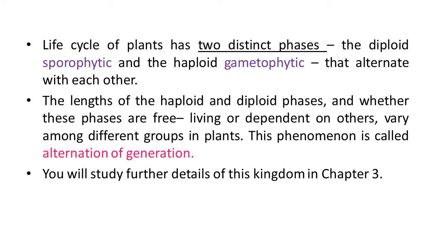So we can say that in the life cycle of a plant, these two phases, the sporophytic phase and the gametophytic phase, come one after another, and that's why it is known as alternation of generation. We will study the further details of this kingdom, features and examples in chapter 3.